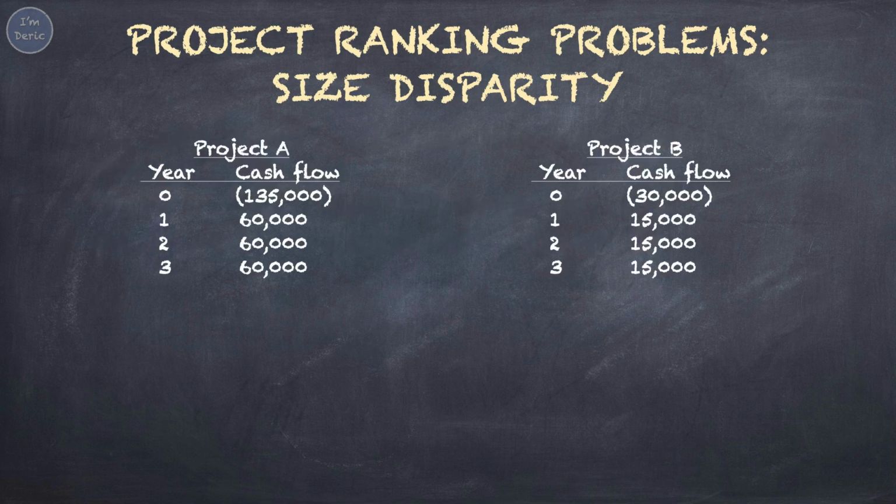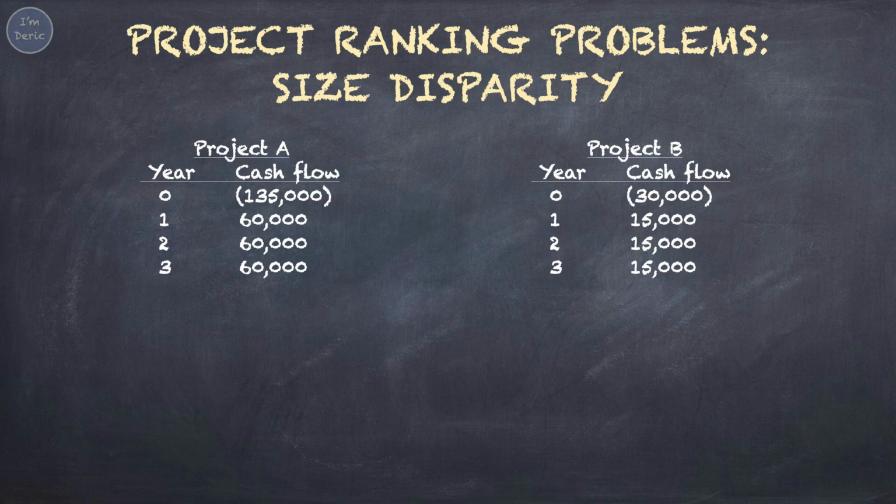Let's look at the following example. Project A is a more costly project compared to Project B because its initial investment is higher, and you will receive more cash inflows from year 1 to year 3. Now let's look at Project B. It has a lower initial investment and lower cash inflows subsequently.